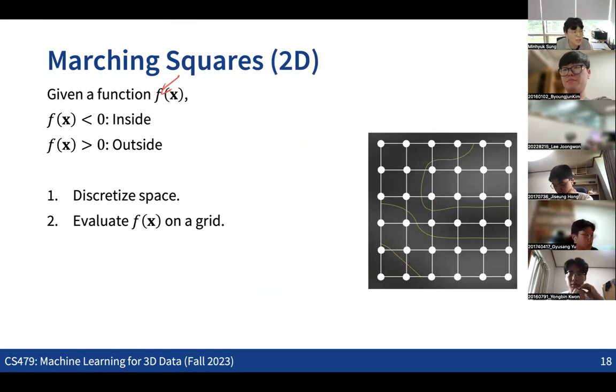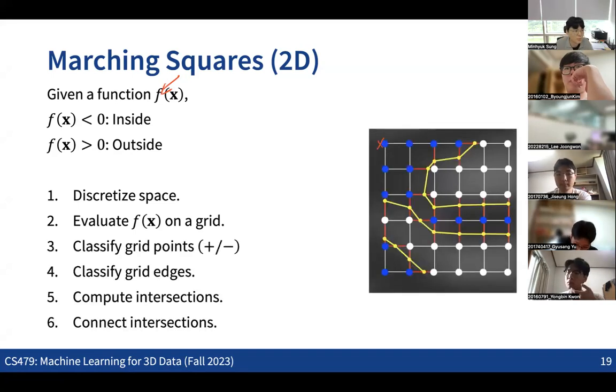We're going to get into more details about this function representation. Let's start with the 2D case first. In the 2D case, this algorithm is called Marching Squares, which is extended to the 3D case, where it's called Marching Cubes. In this case, for each point in the 2D grid, we first evaluate the function to see which points are inside and which points are outside. We indicate the points inside with the minus sign, and the points outside with the plus sign. So we are doing a binary classification for each point, assigning these signs to the points.